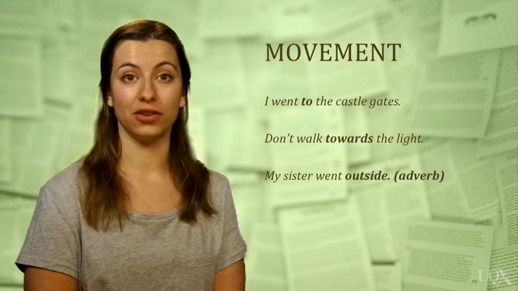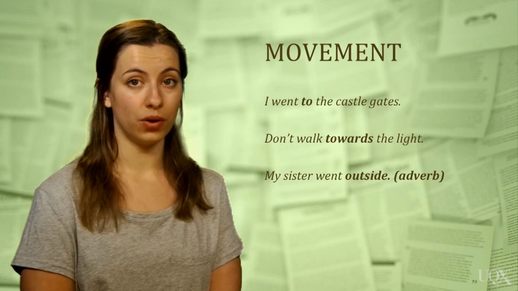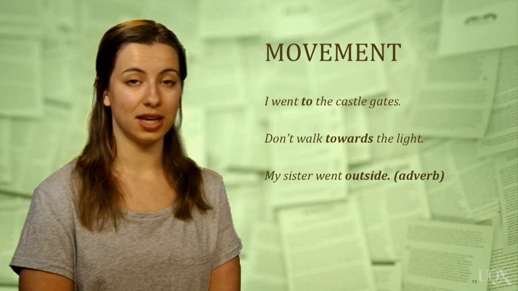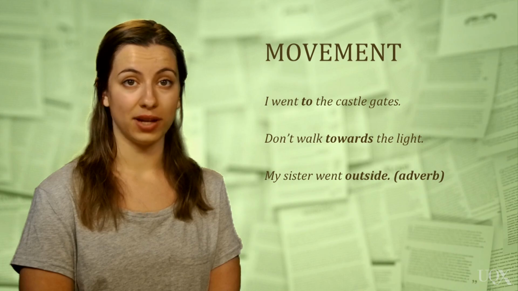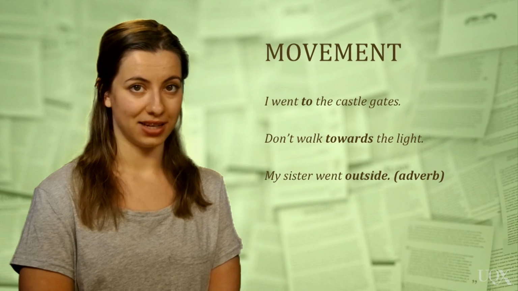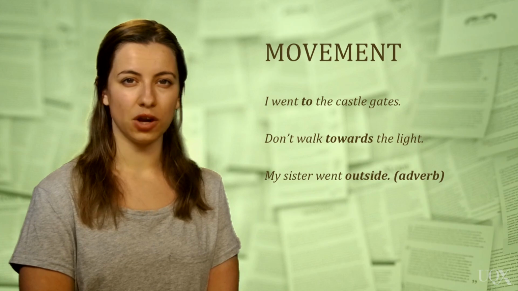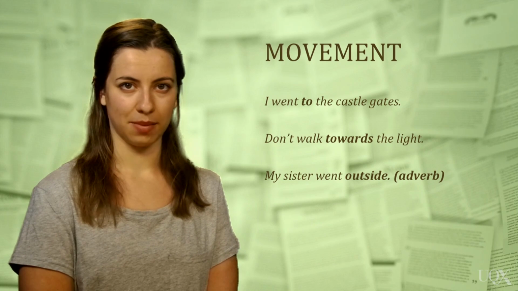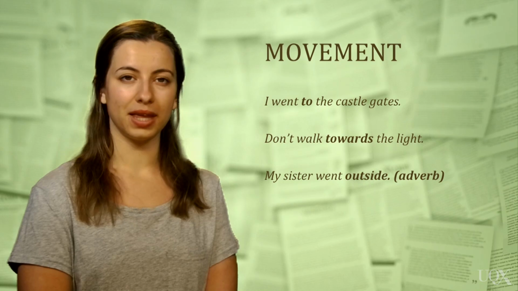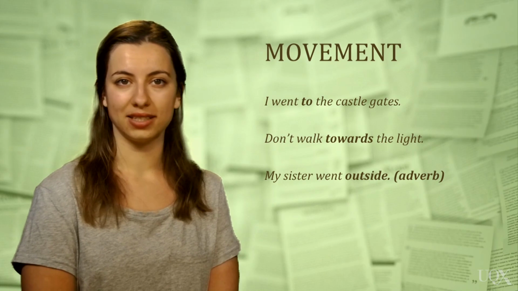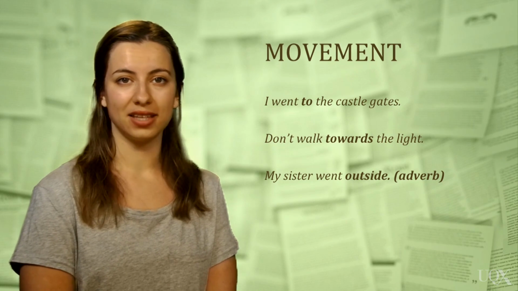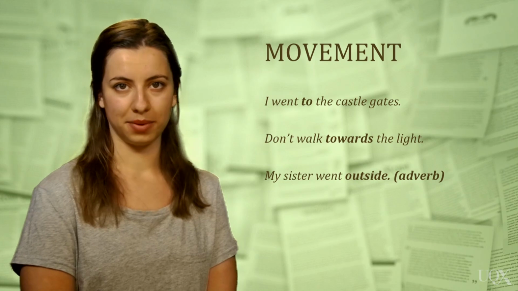Prepositions of movement include the words to, toward, or towards, such as in the sentences, I went to the castle gates, and don't walk towards the light. Sometimes we don't need to use prepositions to indicate movement. For example, in the sentence, my sister went outside, the word outside functions as an adverb.